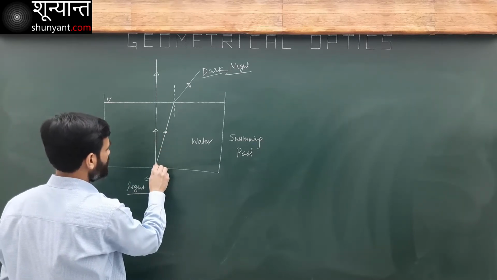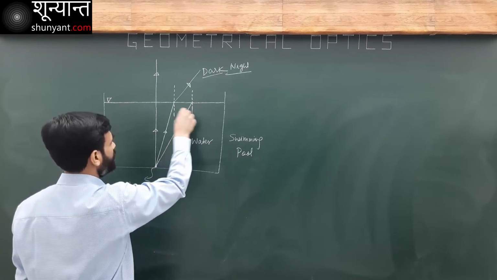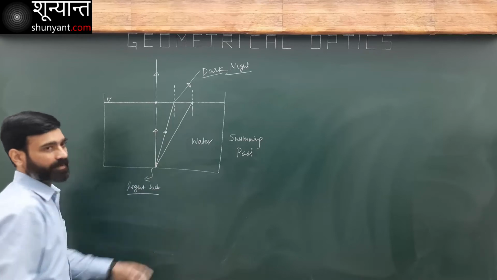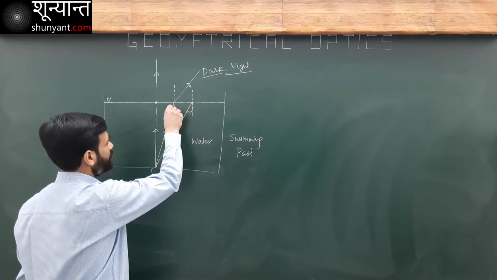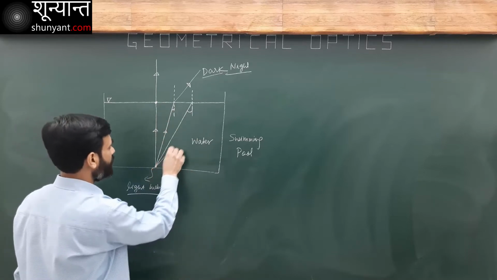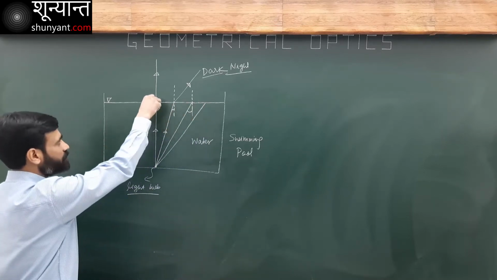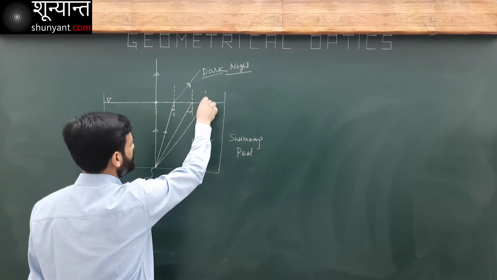Now keep considering such light rays. This is the central point here. When you go away from it, what is happening to this angle? This angle keeps on increasing as I go away from this point, which is directly above my bulb.